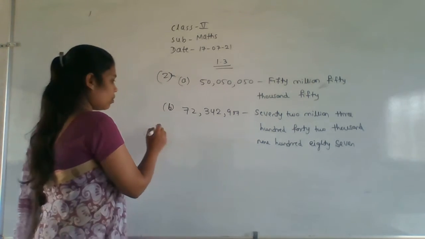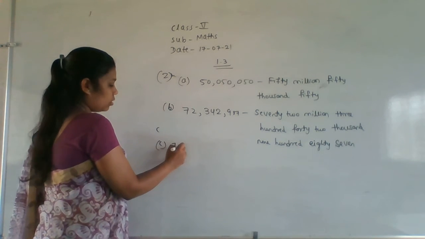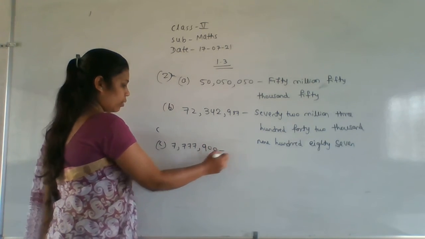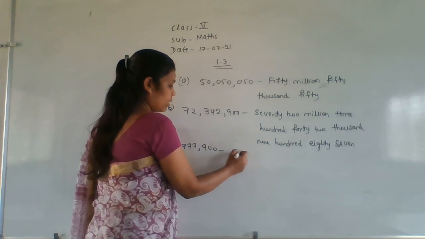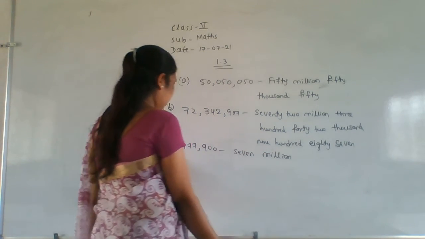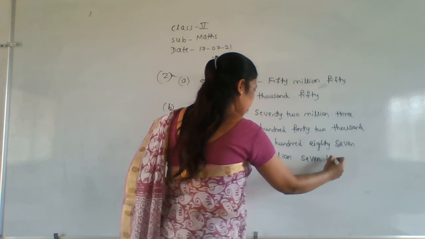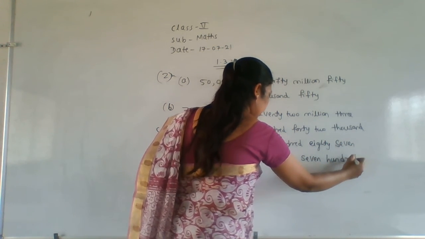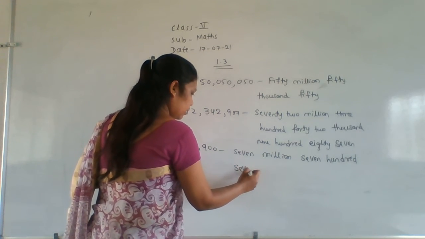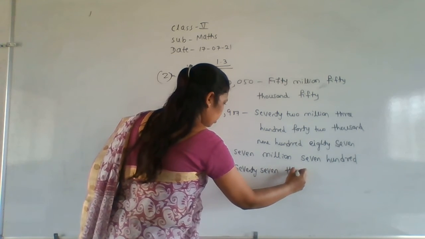Now what is the third one? See, it is 7,777,900. Okay, right. First 7 million, 777,000.